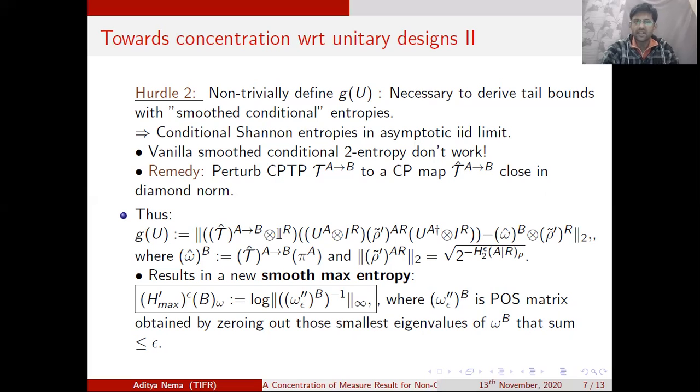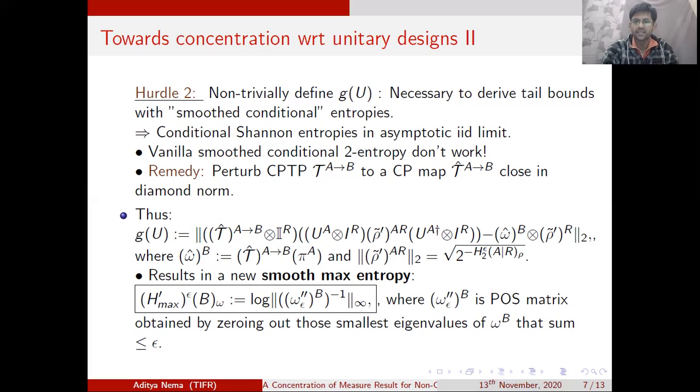Now, in this process, since we have to make sure that the support of tau is contained in the support of the weighting operator, and we have to perturb tau with tau hat, this calls for defining a new smooth entropic quantity.